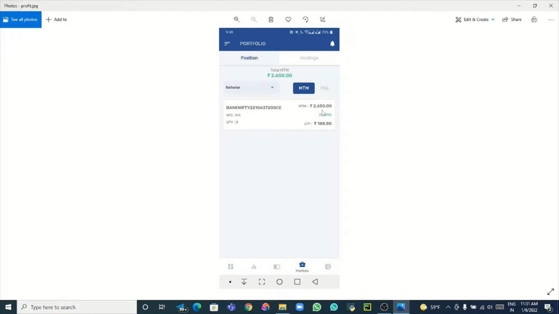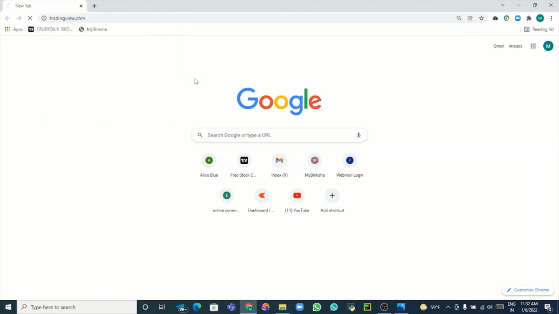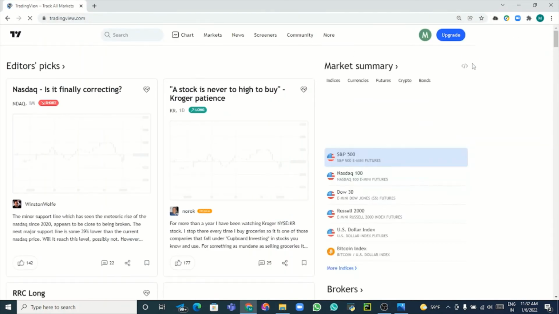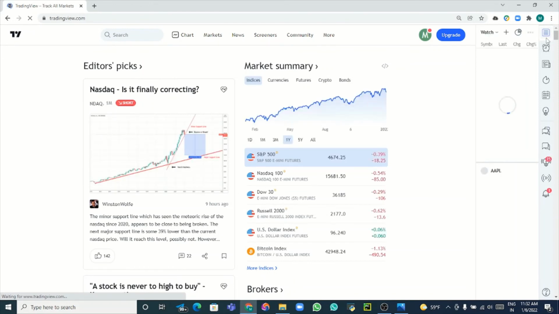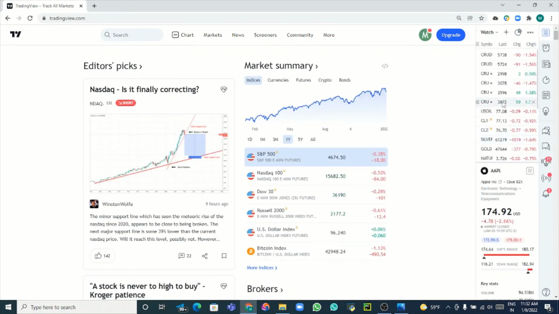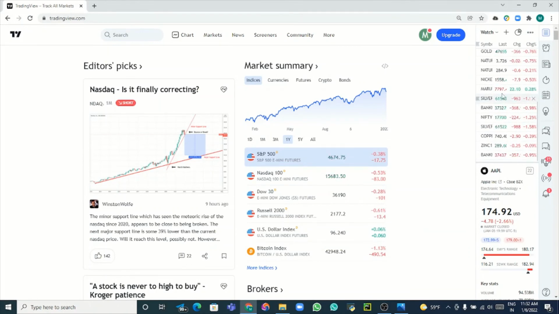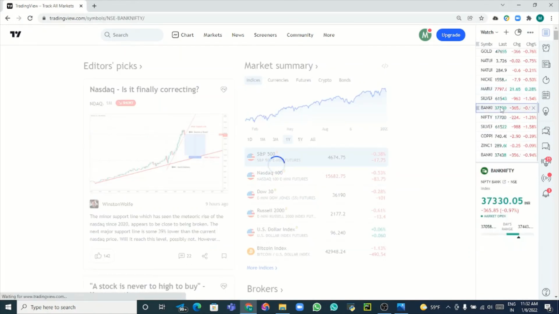Whenever it comes to your range, so only for that side you have to book the profit. Take the entry at the money or in the money, immediately you will get a very good movement and book the profit. See this 37,200 call option I have taken. And what has happened? Buy only activated and it has exactly target hit. So I can show you this buy in TradingView. Bank Nifty, I will take Bank Nifty. What has happened in the Bank Nifty? Just now I have shown you.